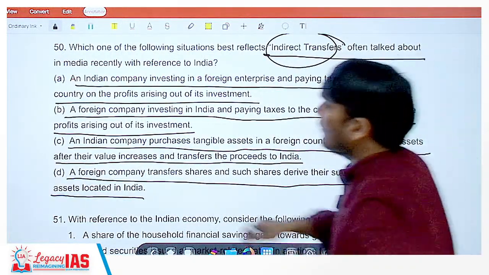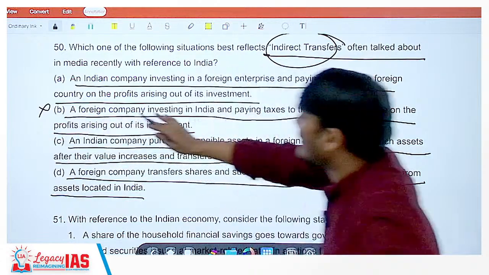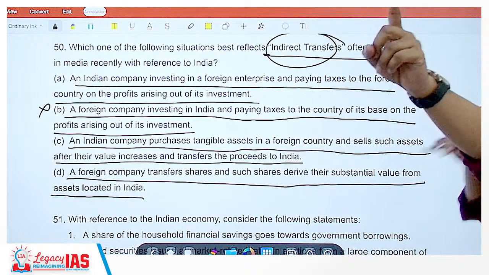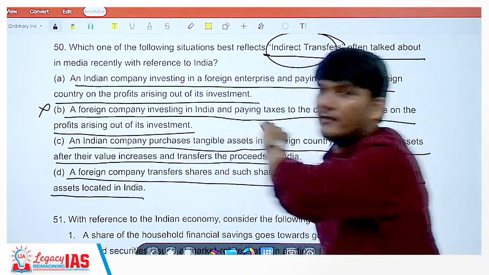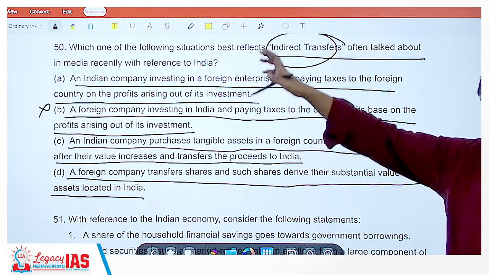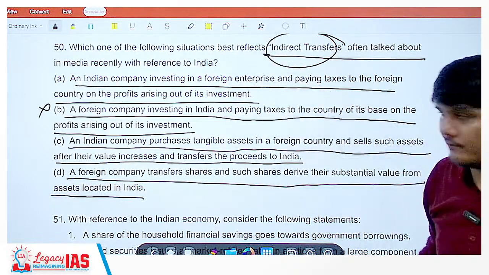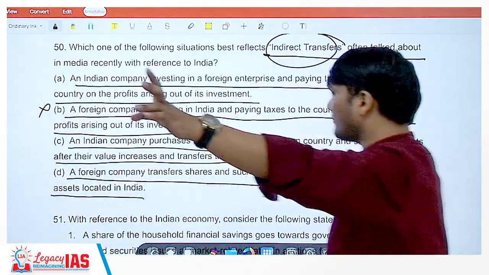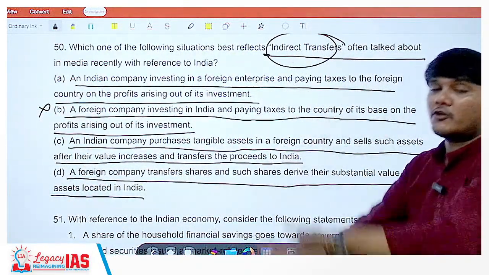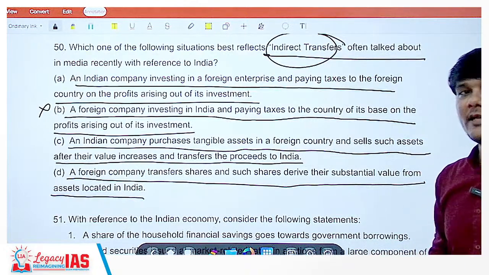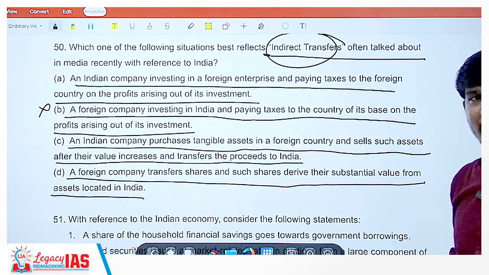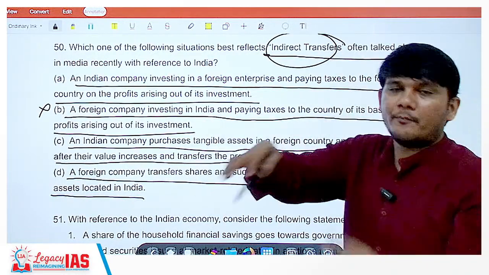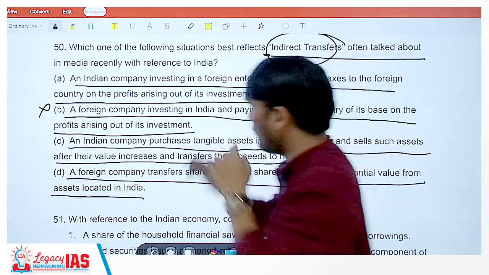So this one is wrong. Why? A foreign company investing in India, paying taxes to the country of its base on the profits arising out of its investment. So this is leading towards base erosion and profit shifting. That is the concept. If it is a foreign company registered in Cayman Island, invested in India, generating revenue out of India, but registered in Cayman Islands, they will not pay taxes there also, they will not pay taxes here also. So base erosion and profit shifting, this is not correct.